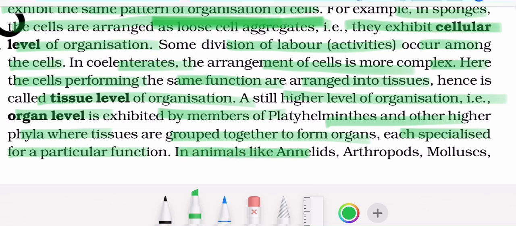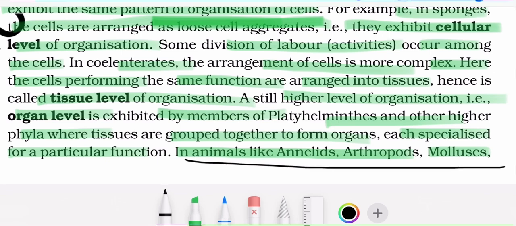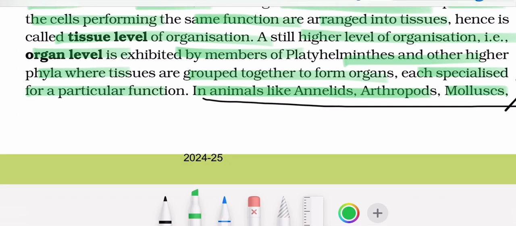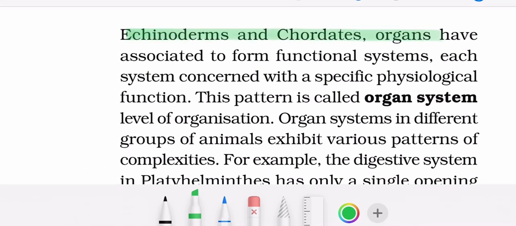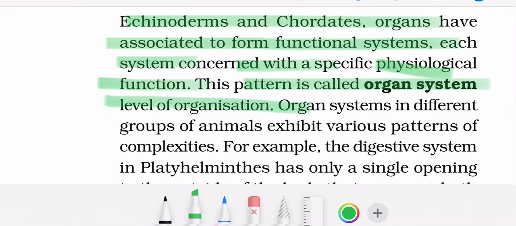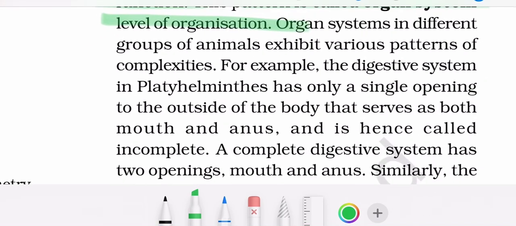And in animals like annelids, arthropods, mollusks, echinoderms, and chordates, organs have associated to form functional systems, each system concerned with a specific physiological function. This pattern is called organ system level of organization. Organ systems in different groups of animals exhibit various patterns of complexities.